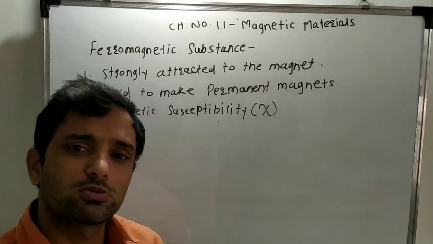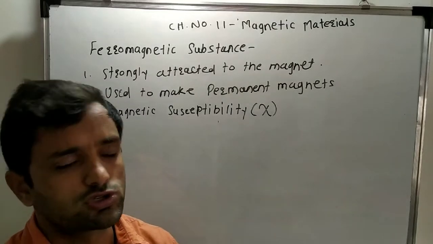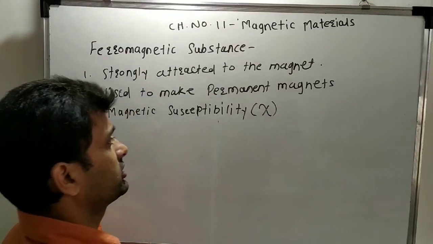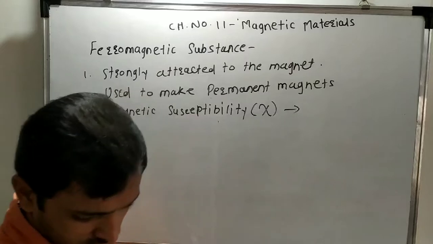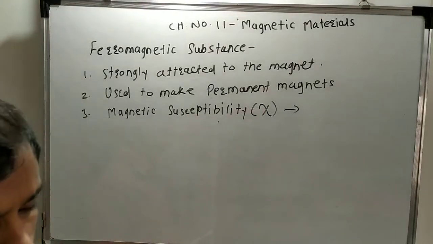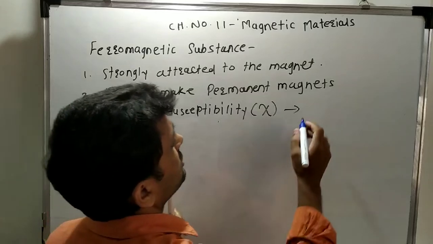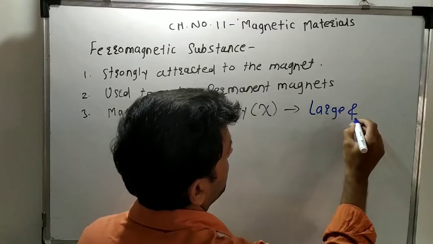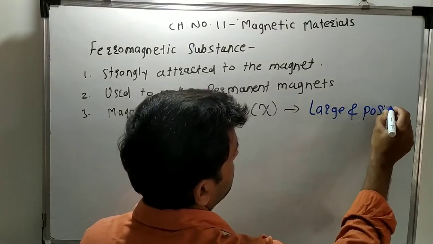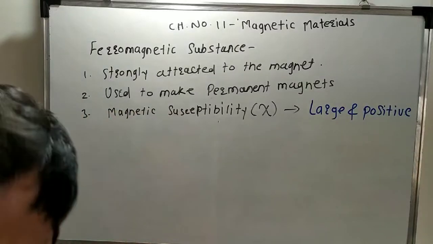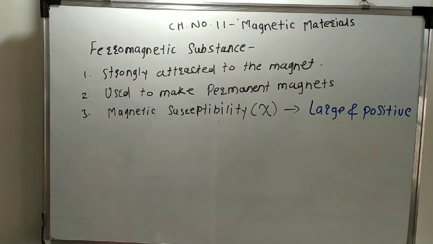For paramagnetic substance it is small and positive. Similarly, the magnetic susceptibility for ferromagnetic substance is, so this is an important question for the MCQ questions, it is large and positive for ferromagnetic substance.